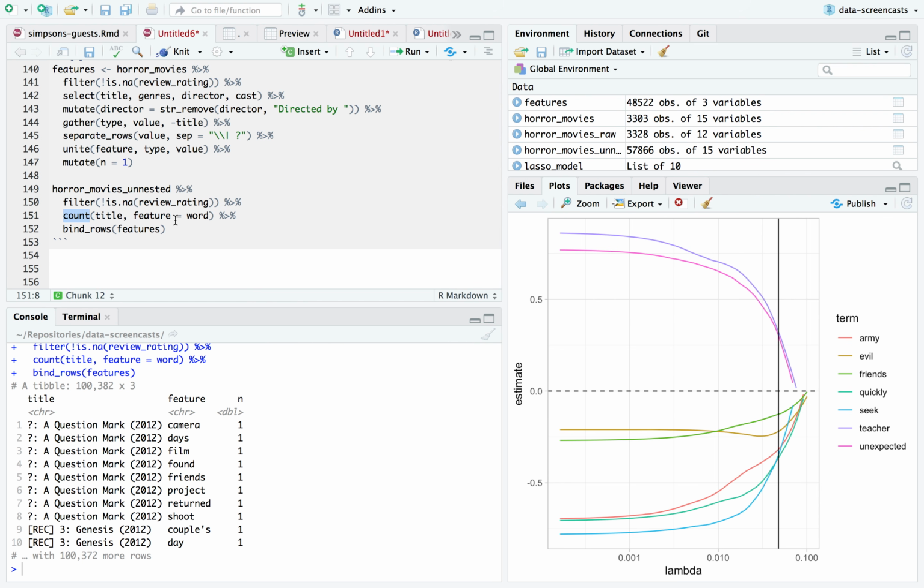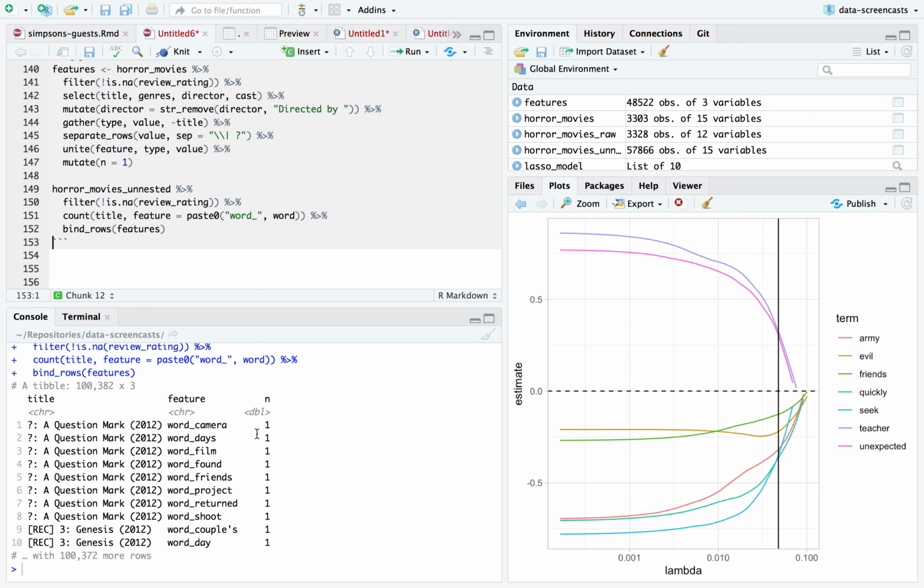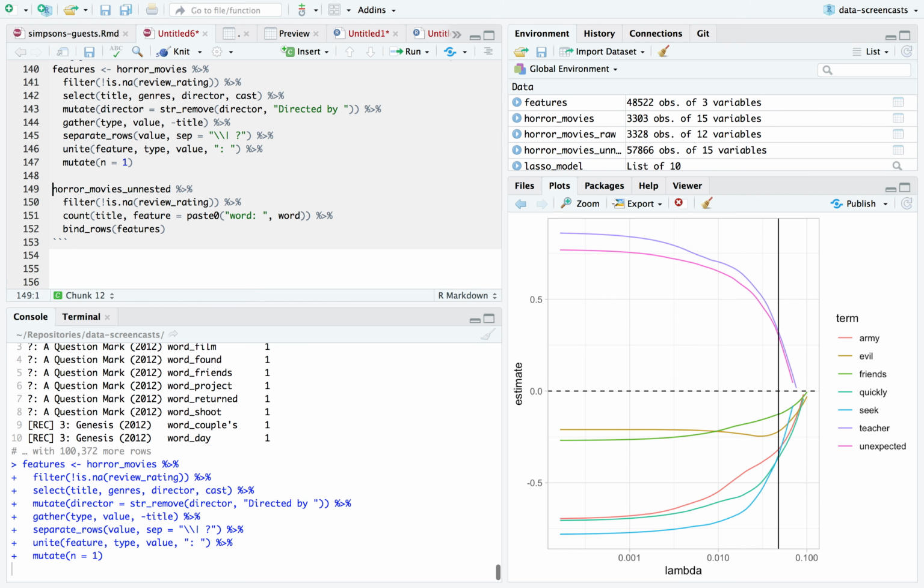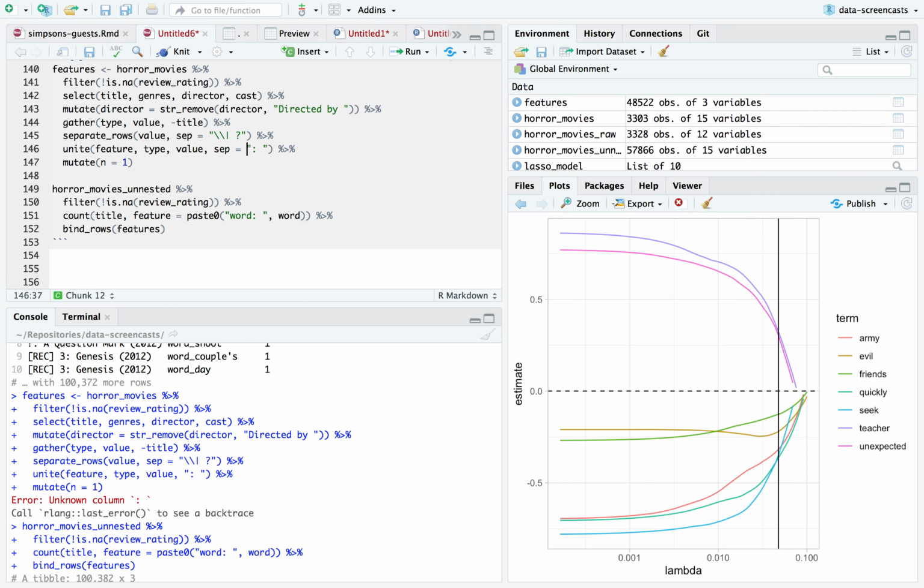And paste in word. I'm treating words a little differently than I treat the rest of the features. Didn't have to be, but here's my word camera, word days, word film, word found. I'm going to use this as a separator just because I'm a little bit tired of, sep equals this.